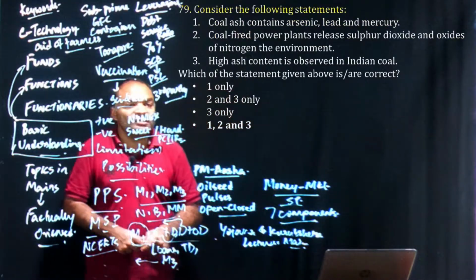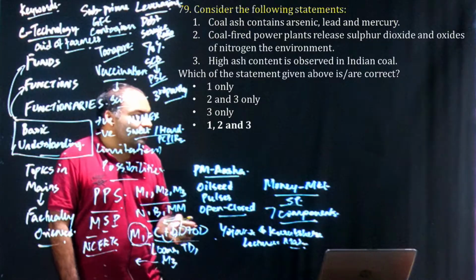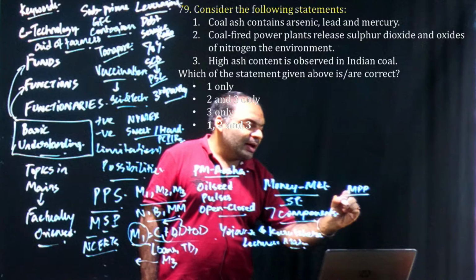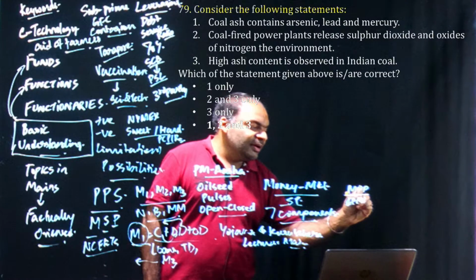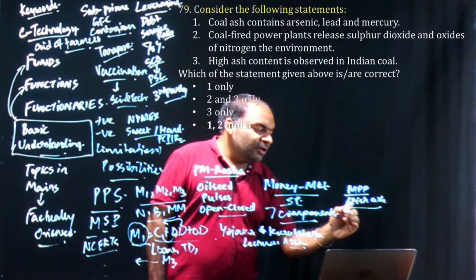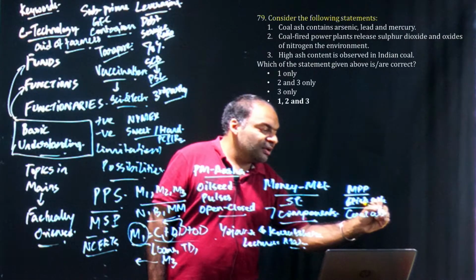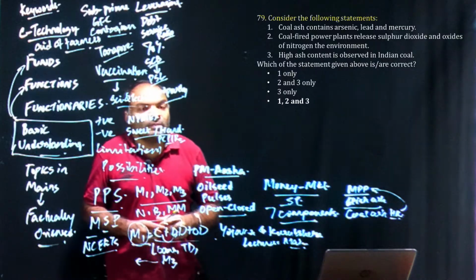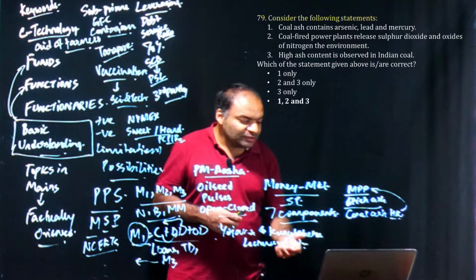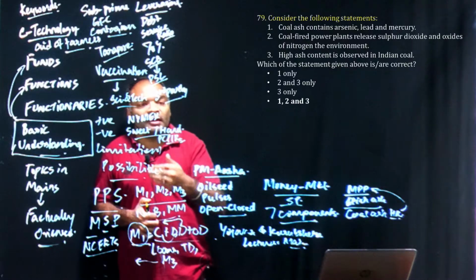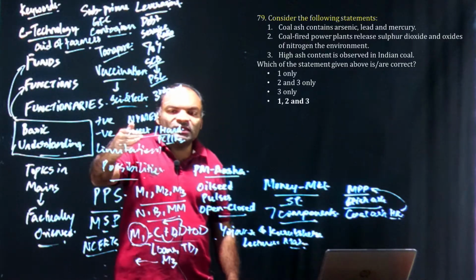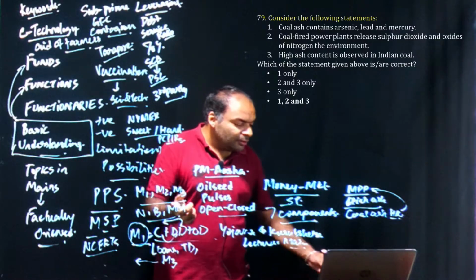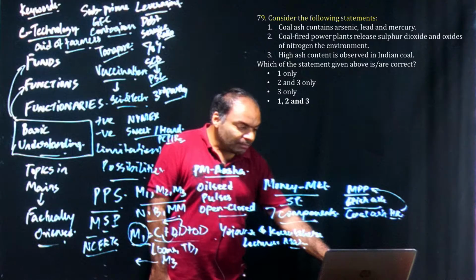Now coming to the next point, which is also about coal ash. We had discussed mega power projects, and we discussed high ash content in Indian coal, and we talked about coal ash heat recovery, which drives efficiency in mega power projects. We had discussed sulfur dioxide, and sweet crude and hard crude, and we discussed sweet crude is having less sulfur content. So sulfur comes from the refinery. So 1, 2, 3, all 3 statements would be correct.